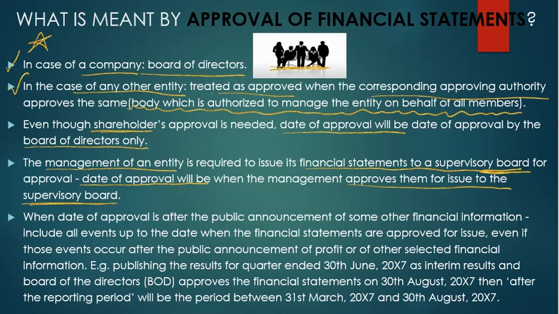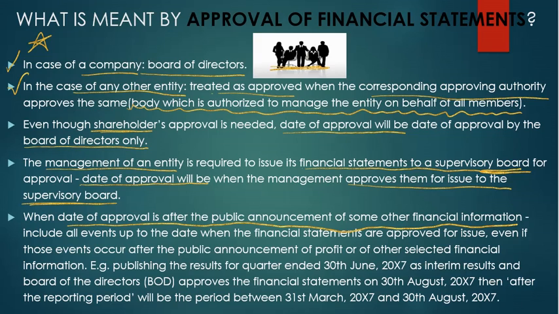Next one. When date of approval is after the public announcement of some other financial information, then also financial statements include all events up to the date when the financial statements are approved for issue, even if those events occur after the public announcement of profit or of other selected financial information.